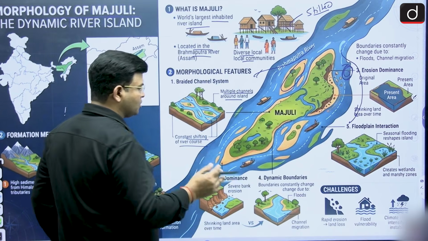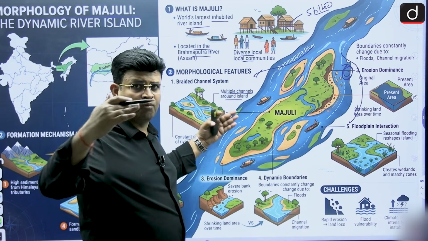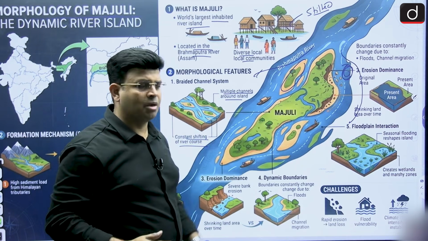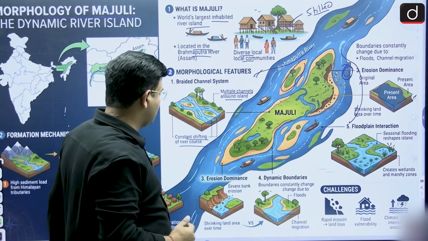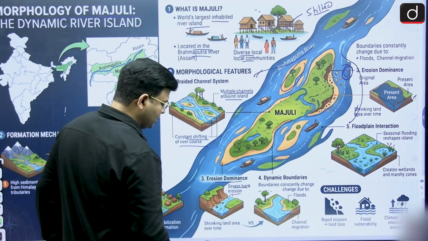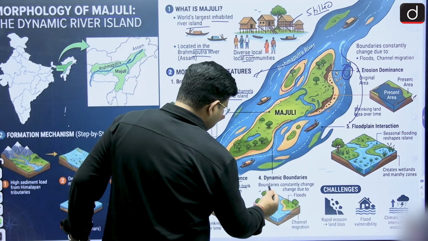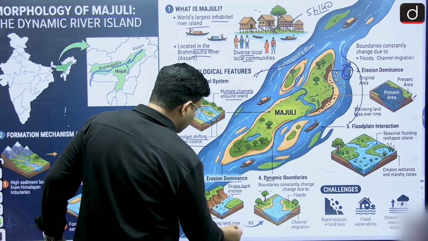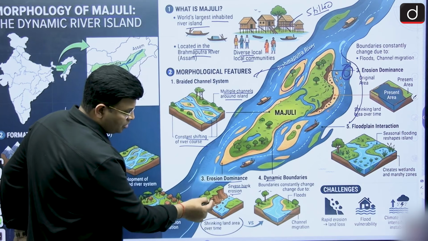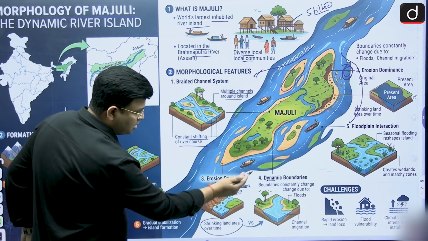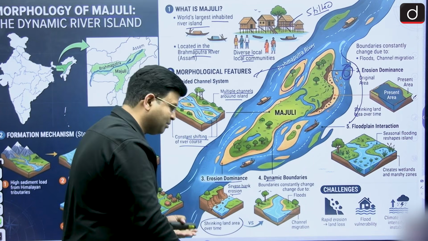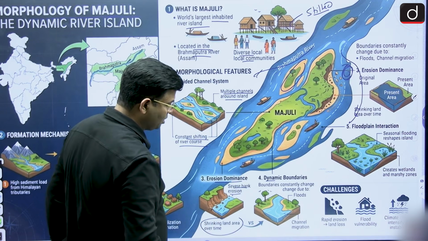There are multiple channels around here. There is constant shifting of the river course, and the river keeps on changing. They are wider, sometimes become less. Because of the braided channel, the course of the river becomes wider, causing flood in the nearby region. Erosion is dominant, and severe bank erosion is also taking place. In this dynamic region there is shrinking land area, because when the river is moving, the nearby region is eroding and collapsing. After erosion, the land finally collapses, and several land areas are sinking into it.